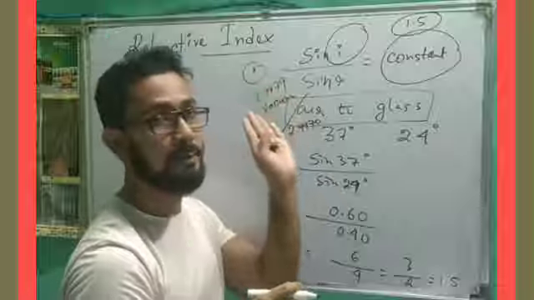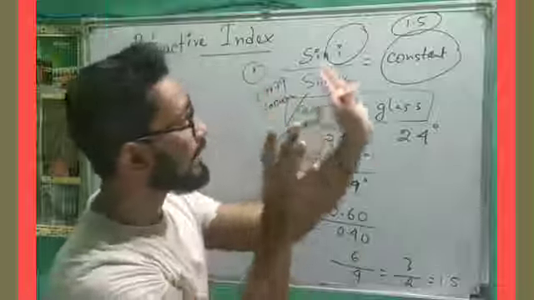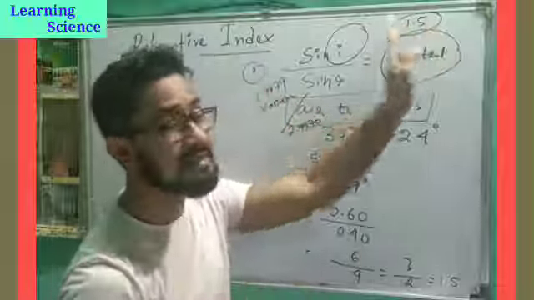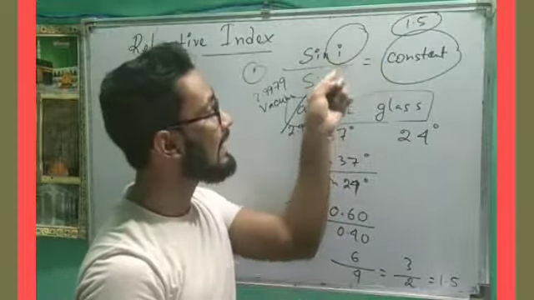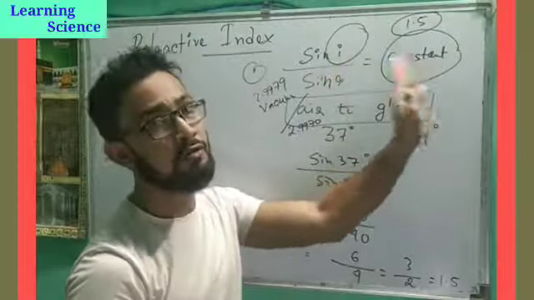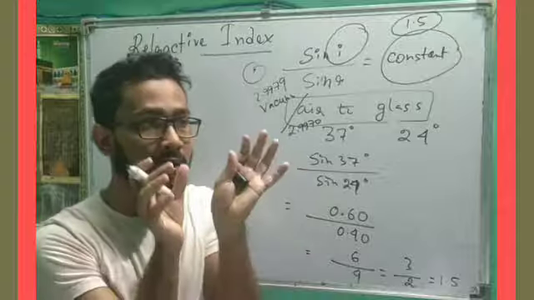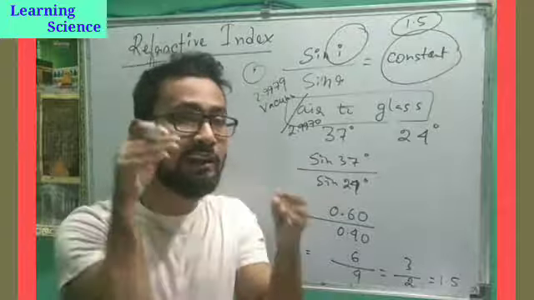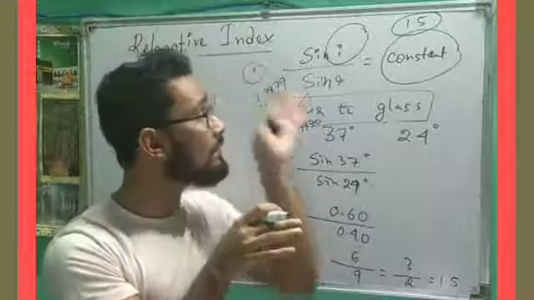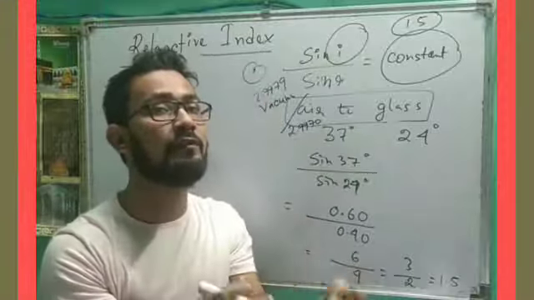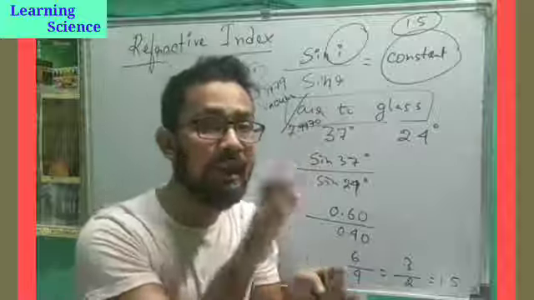These two are same. Okay. So when you are talking about refractive index, say the refractive index is 1.5. That is the ratio of sin i by sin r, which is a constant. Now, what does the refractive index give us? If the refractive index is more, then the bending will be more, refraction will be more. This gives us an idea how much refraction will happen, how much bending will happen.